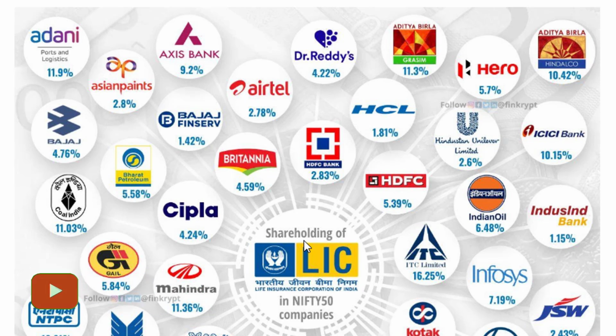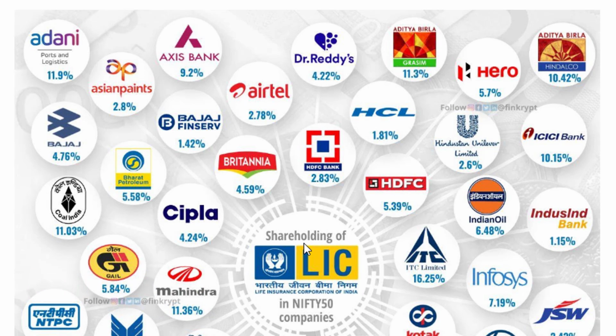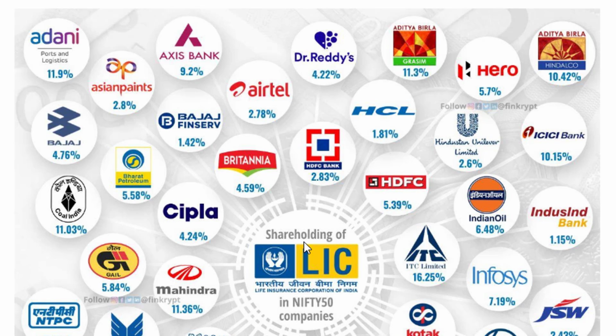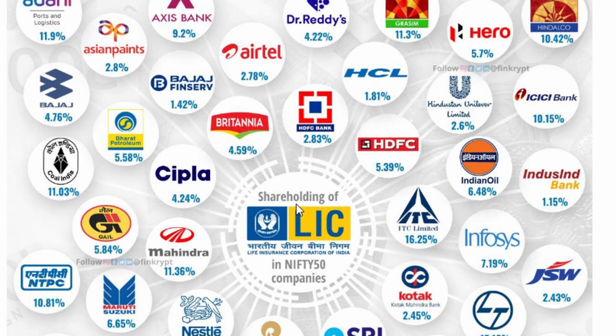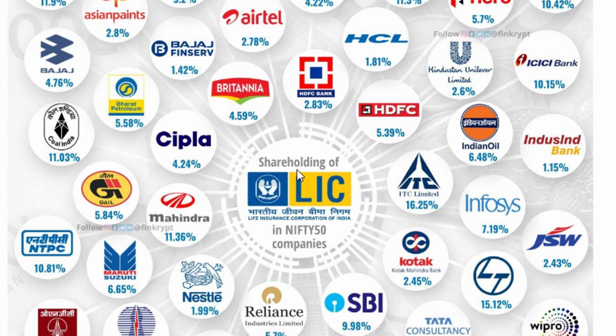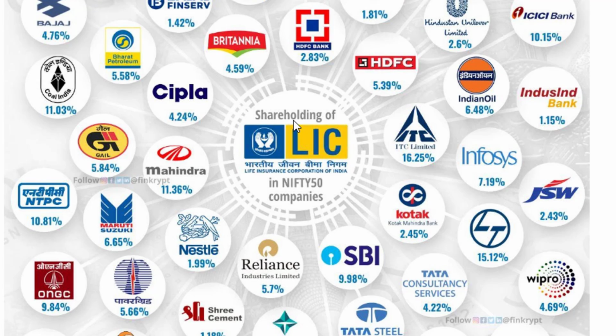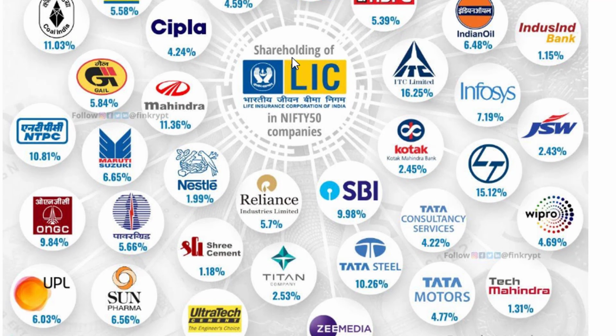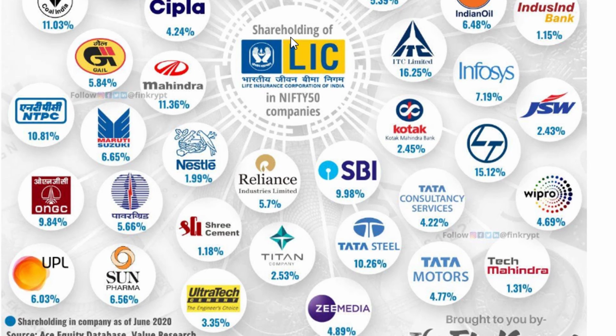In Adani Ports they have 11% of shares. In Asian Paints they have 2.8% of shares. In Axis Bank they have 9.2%. In Airtel they have 2.78%, and so on. If you see, they have invested in almost all the Nifty 50 companies and they get good returns out of this, whereas they pay only 5 to 10% to the people who have bought insurance from LIC.